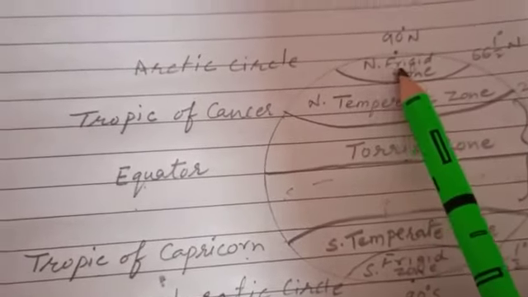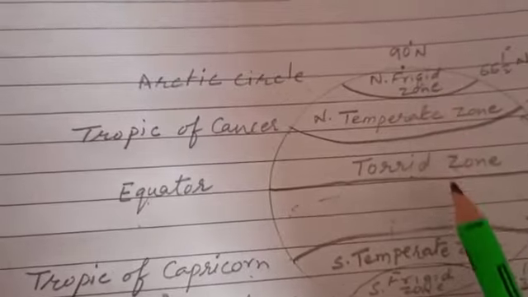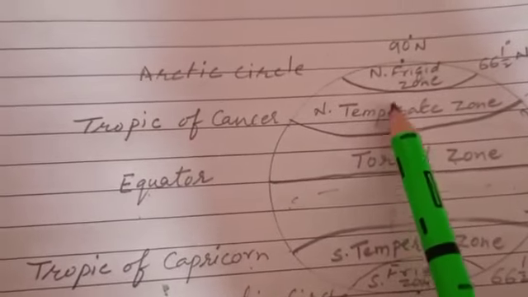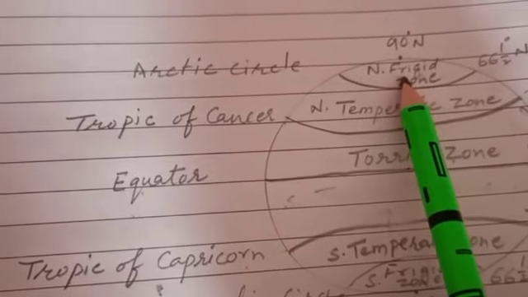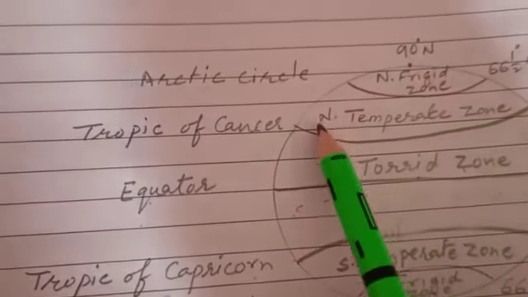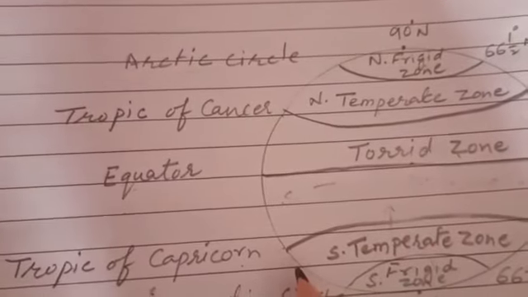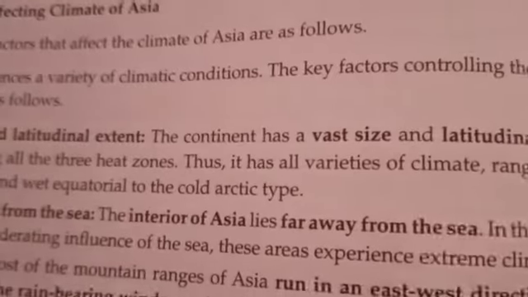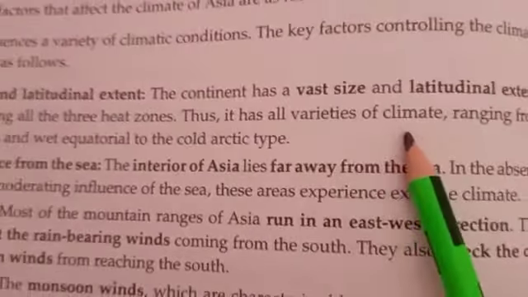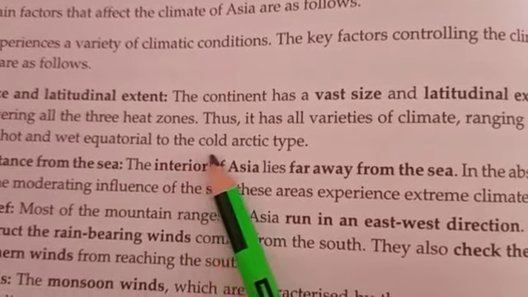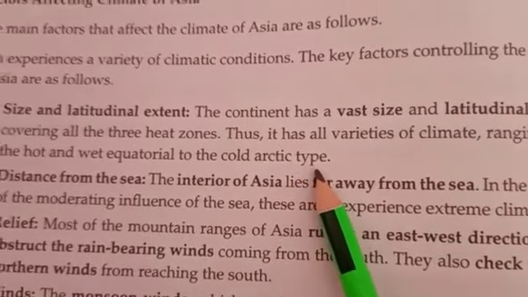That is why the name is kept frigid zone. So these heat zones, torrid, temperate and frigid, are all occupied by the largest continent of the world, Asia. Here all varieties of climate are found, ranging from the hot and wet equatorial to the cold Arctic type.